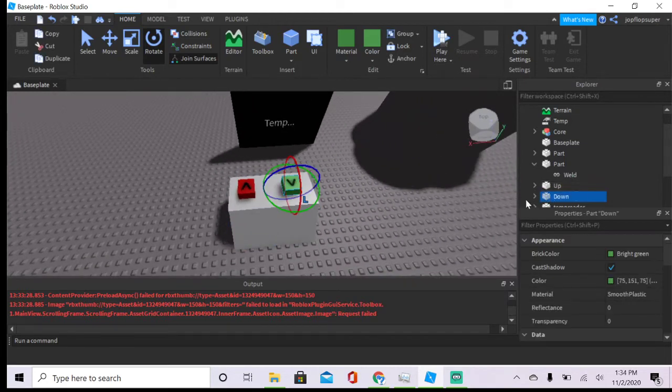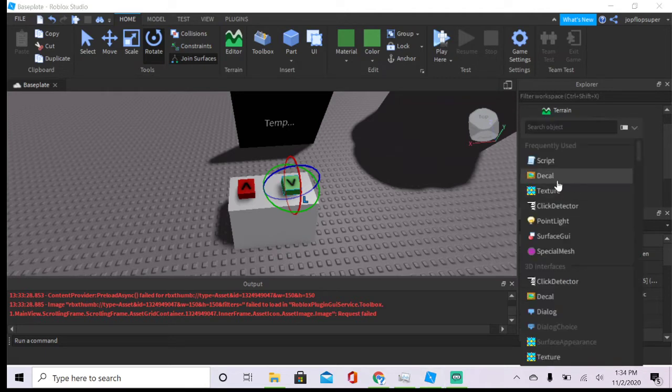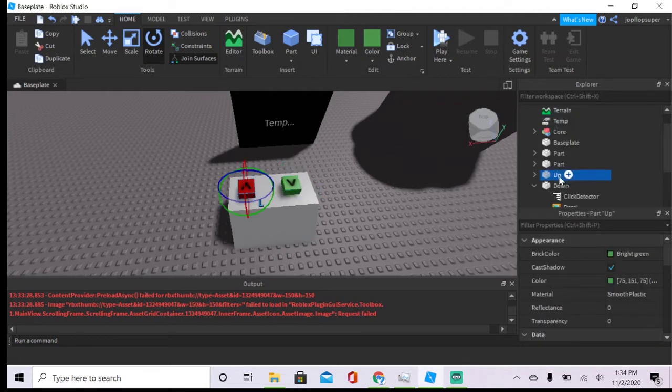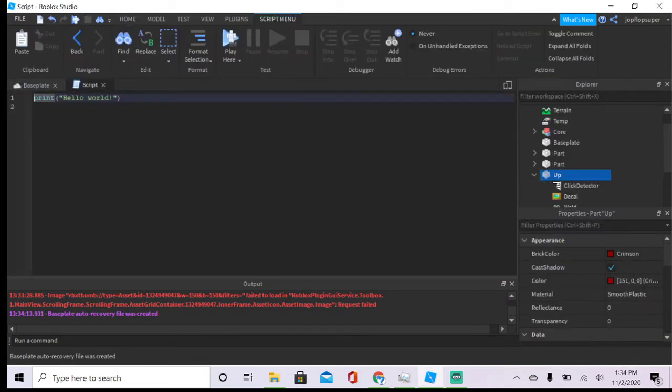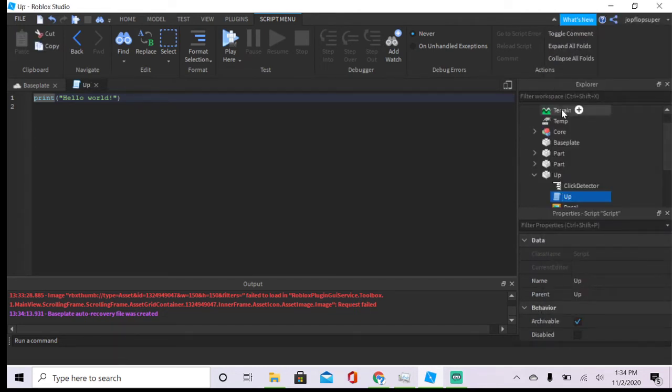Now we have to add the scripts. For the up and down, we have to add click detectors. Here we go. And here we go. Now we want to add a script right over here and name it up for your up button.